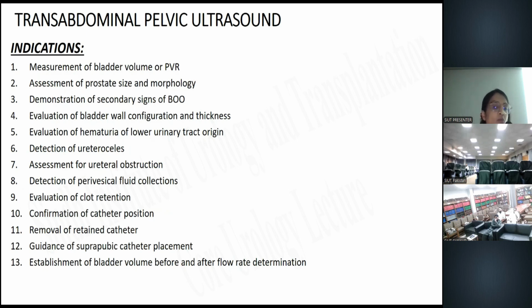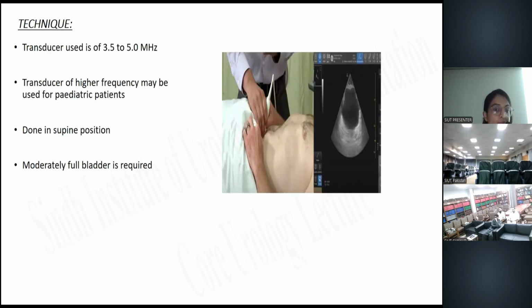So the transabdominal pelvic ultrasound. There are many indications of the transabdominal pelvic ultrasound: assessment of the bladder volume, assessment of the prostate size and morphology, demonstration of the secondary size of the bladder after obstruction, evaluation of the bladder wall configuration and thickness, evaluation of hematuria, detection of ureteral jets, assessment for ureteral obstruction, for clot retention, for confirmation of the catheter position and removal of the retained catheter, guidance of the suprapubic catheter placement, and establishment of the bladder volume before and after flow rate determination.